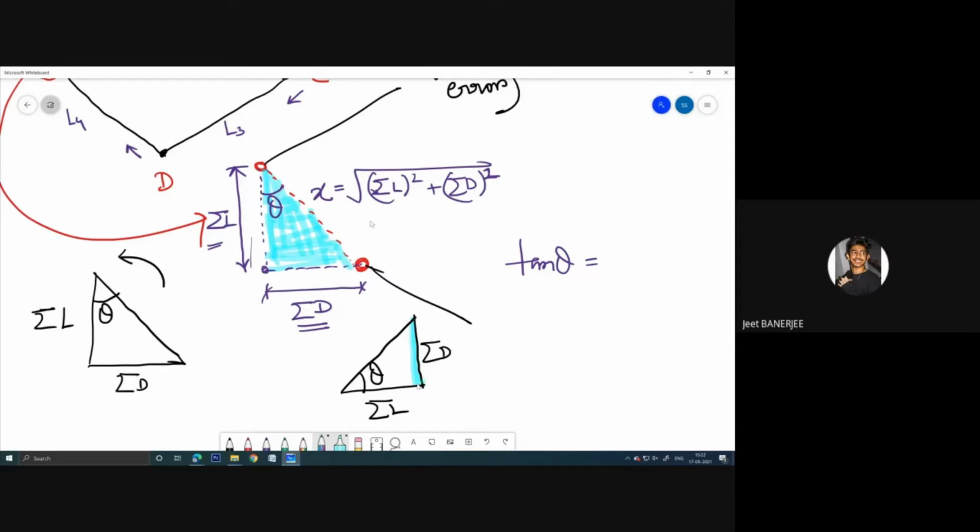Then tan theta equals perpendicular by base. The perpendicular is the summation of d and the base is the summation of l.